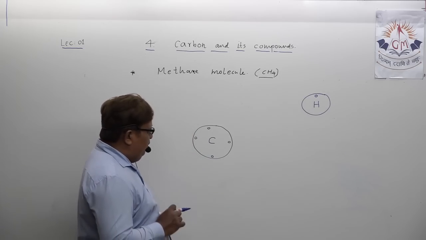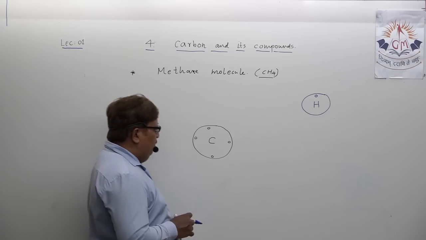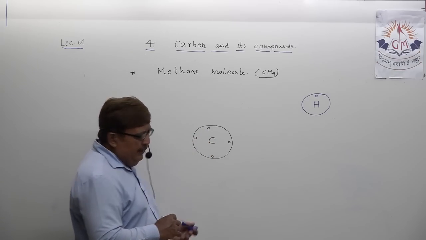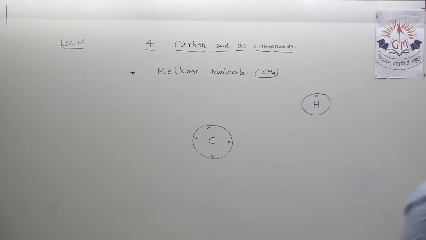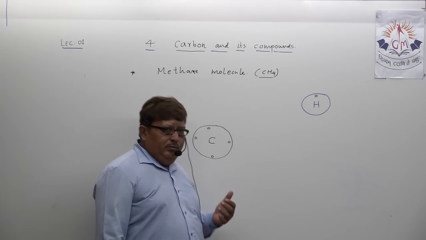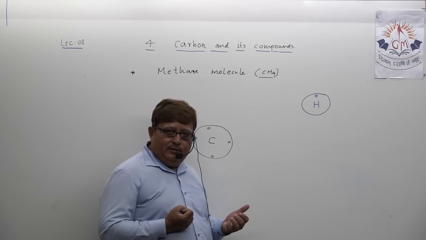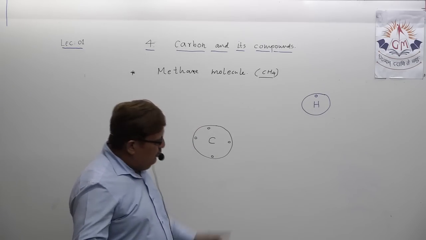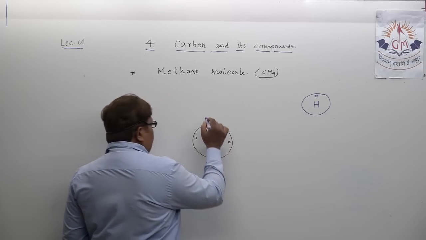And carbon needs 4 electrons to acquire the octet stable state like neon. So actually what happens? 4 hydrogen atoms. So my dear students, what happened? Carbon wants to become chemically stable, it needs 4 extra electrons. So I show you 4 hydrogen atoms.